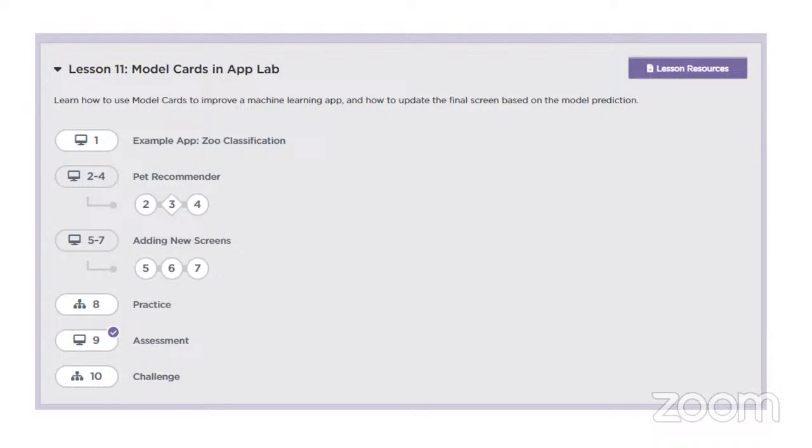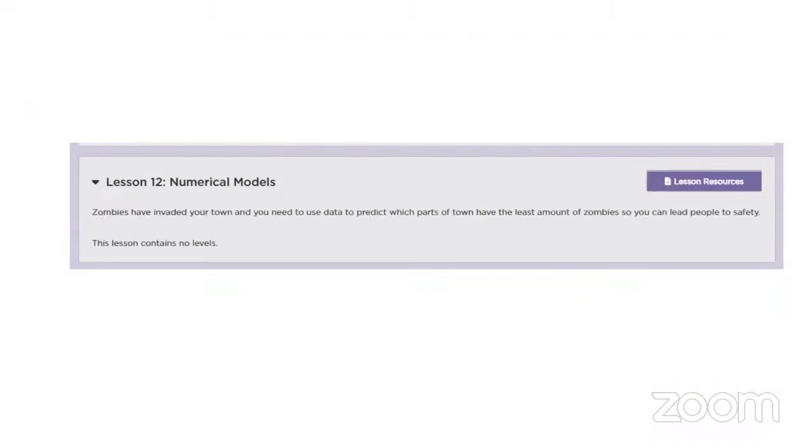Of course, there are going to be assessments at this particular time as well, and there will be a challenge. So hopefully you will be able to get that. Of course, you know that AI is about numerical data, numerical things, and how you predict. This time around, we have some activities. Zombies have invaded a town, and you want to use your data to predict which part of the town the zombies did not affect, and lead people to safety. It's really important, to be honest. It's going to be really, really fun to do this.